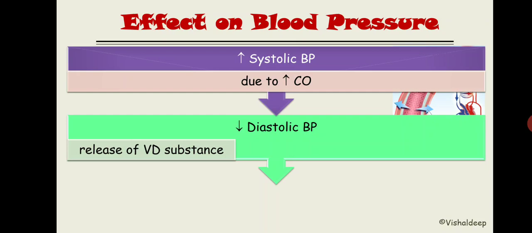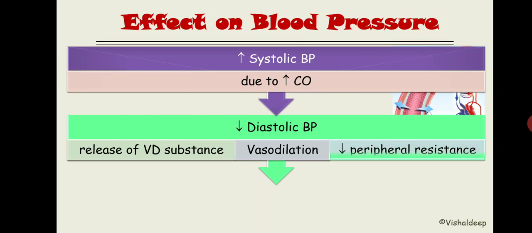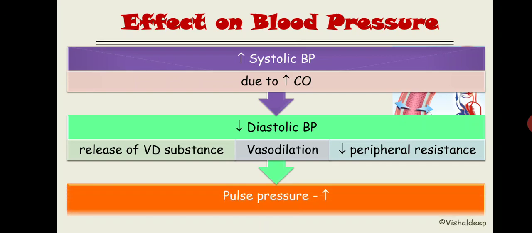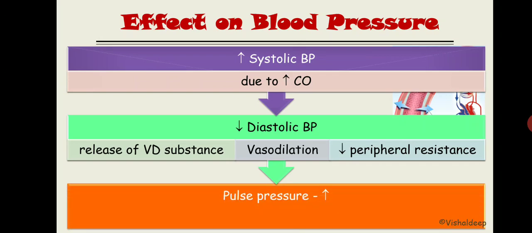This vasodilator substance, once it's released, causes vasodilatation, and this vasodilatation ultimately leads to decreased peripheral resistance. Peripheral resistance is directly proportional to the blood pressure, this diastolic blood pressure. So by decreasing the PR, it will decrease the diastolic blood pressure. Now what will happen to the pulse pressure? Obviously pulse pressure is going to get increased.